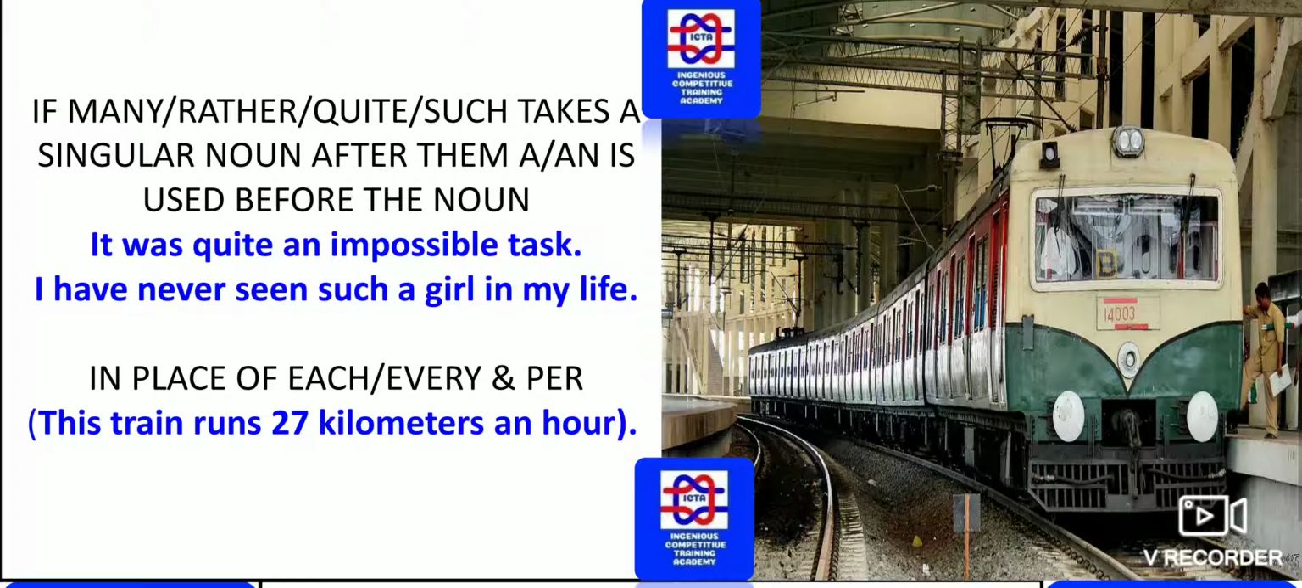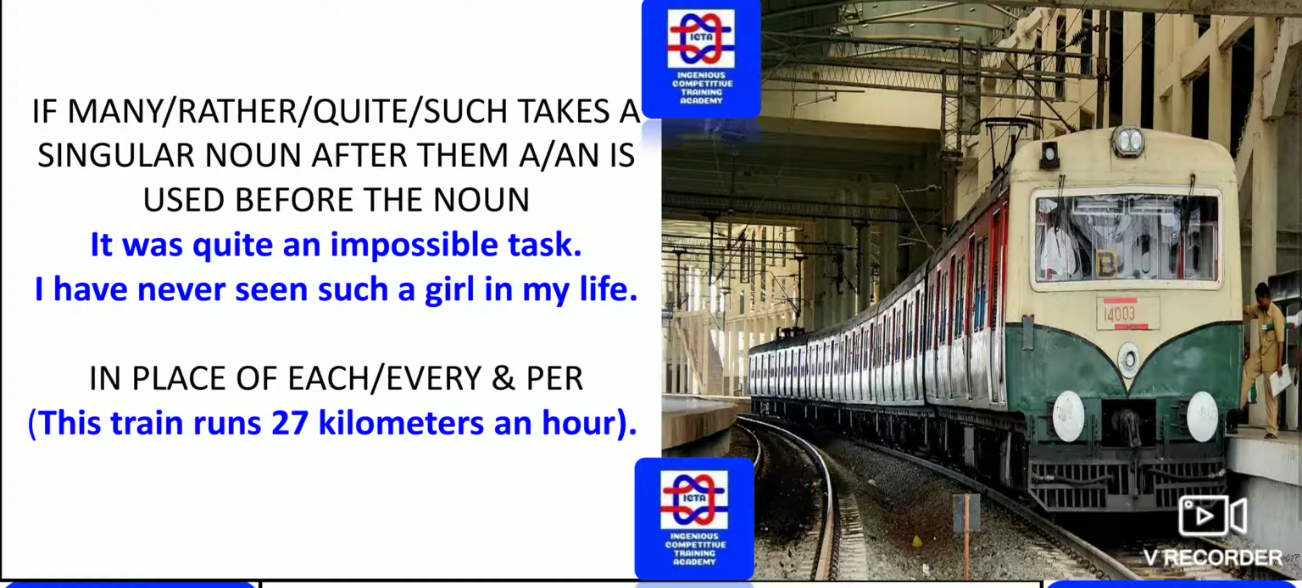So in this case, whatever the words many, rather, quite or such, for these sentences you have to see the word which is given between quite and impossible. Impossible is a vowel sound where I can use an. Here such, girl, girl is a consonant sound, so I can use a in this. So we have to use, compulsorily, the respective indefinite articles.